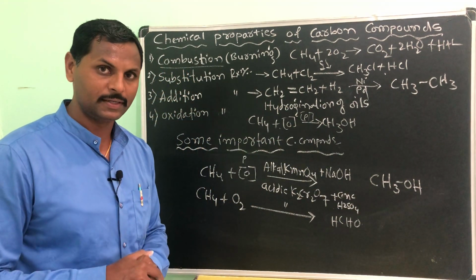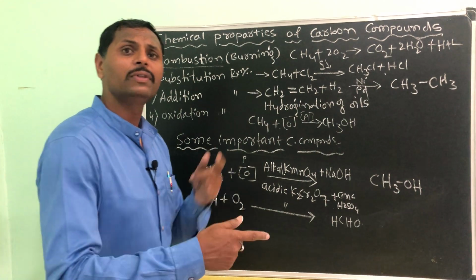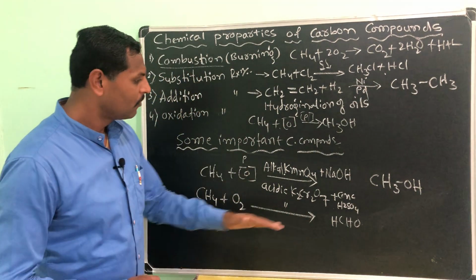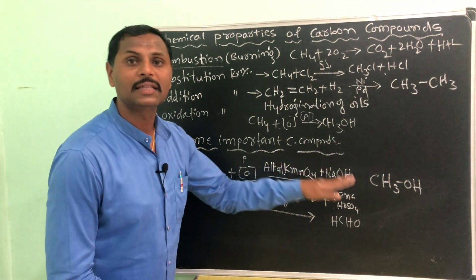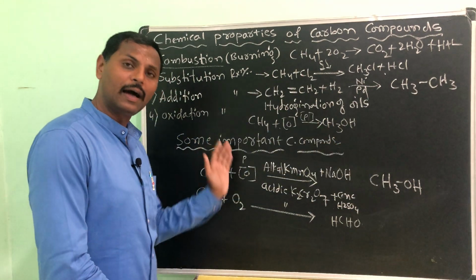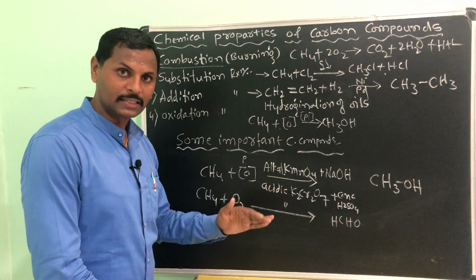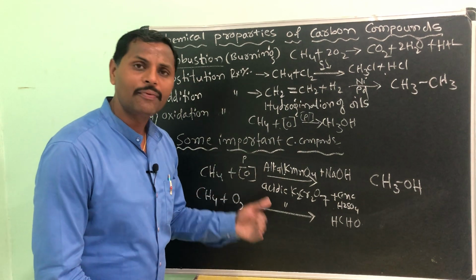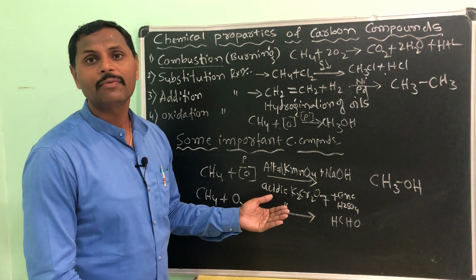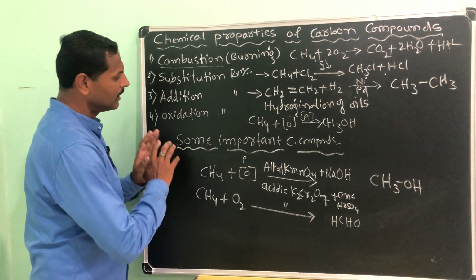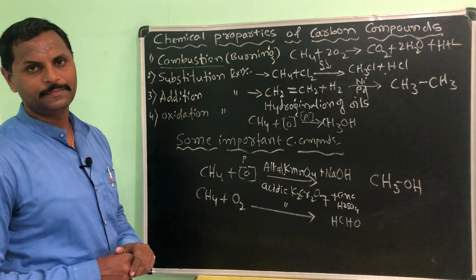Please do remember it. Okay, so if you do the reverse, that is reduction, then from the formaldehyde you will get ethyl alcohol, and from the alcohol you will get the alkane. That is reduction. You know that. Okay, removal of oxygen. Understood? Okay then. So that is about the oxidation.